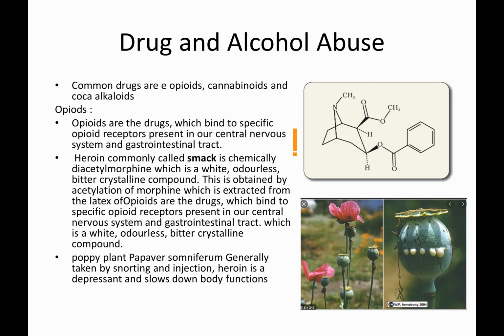What is the common type? Especially heroin, commonly called smack. Chemically it is diacetylmorphine, a white, odorless, bitter, crystalline compound obtained from the latex of the poppy plant, Papaver somnifera, which binds to specific opioid receptors present in our central nervous system.